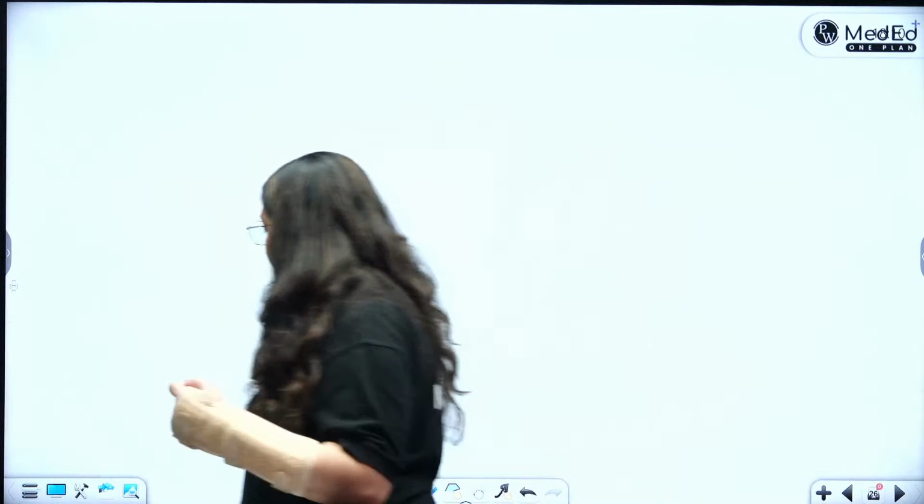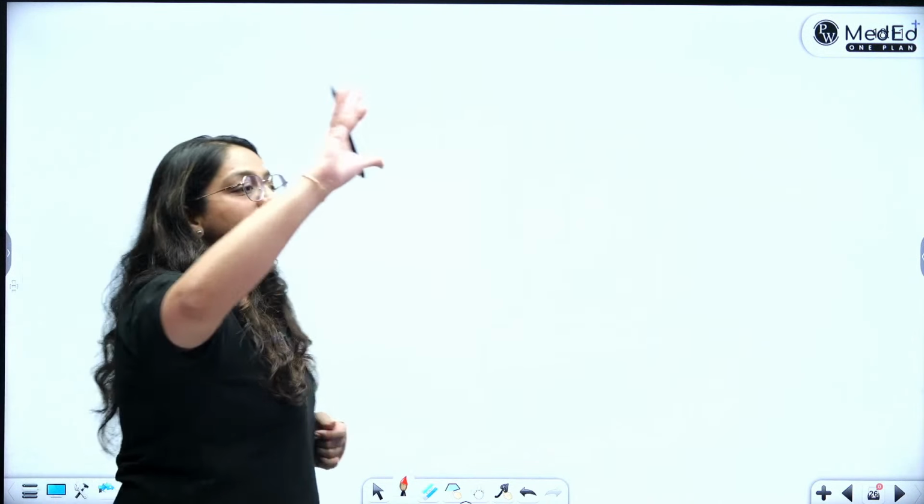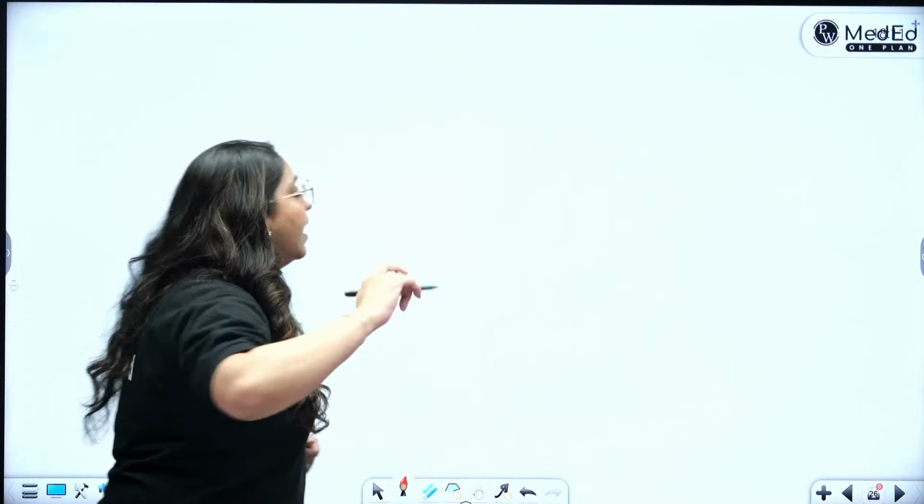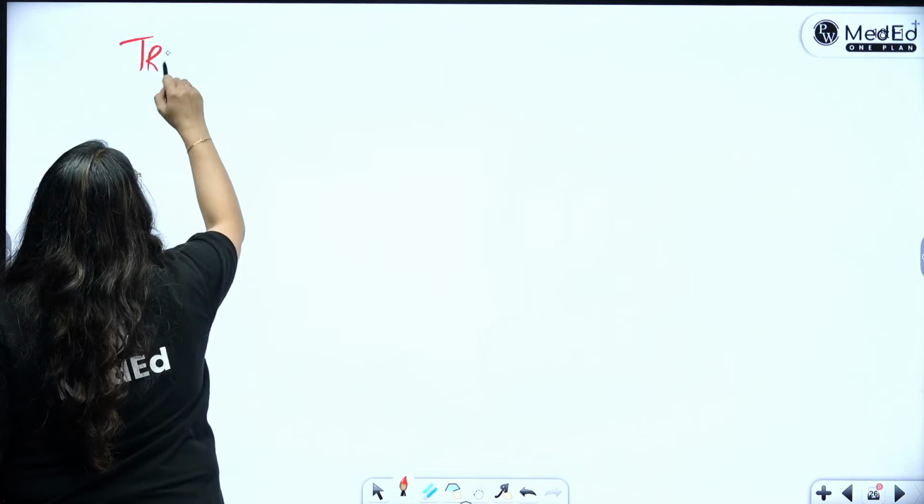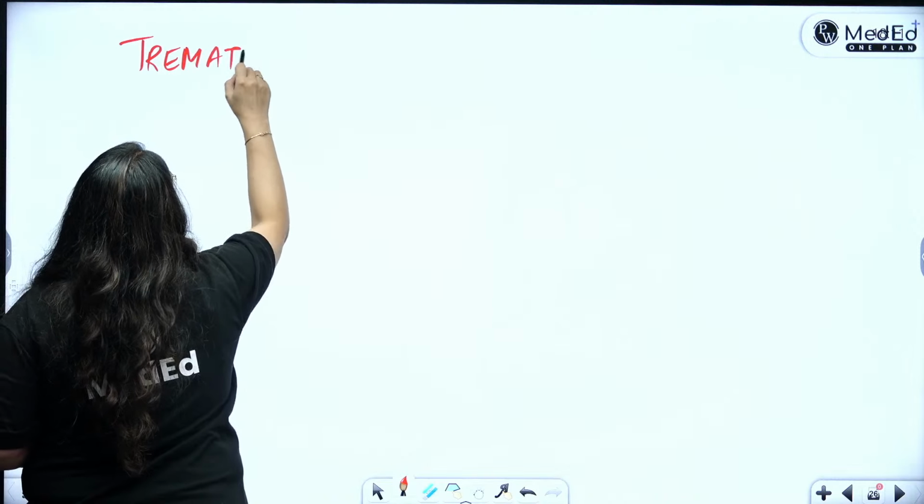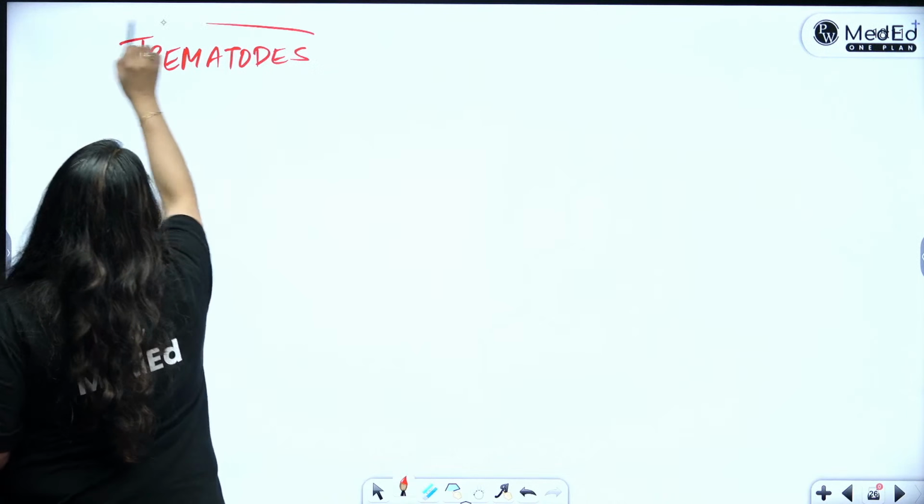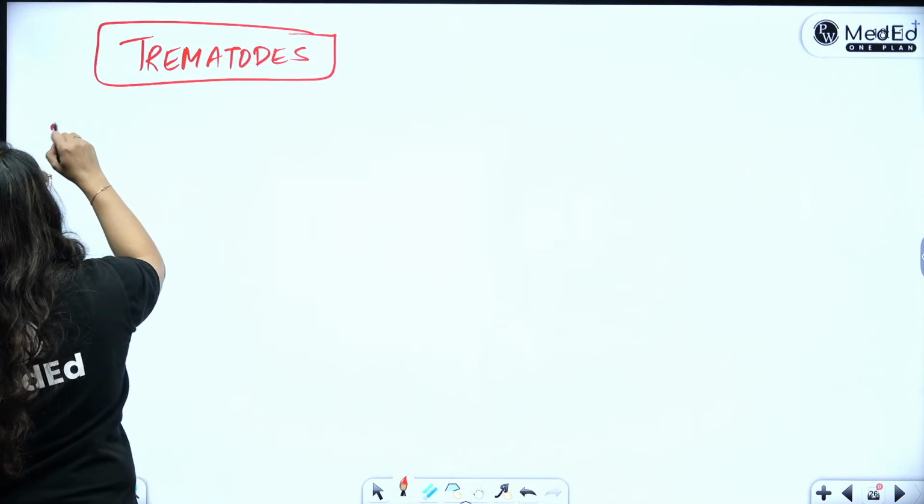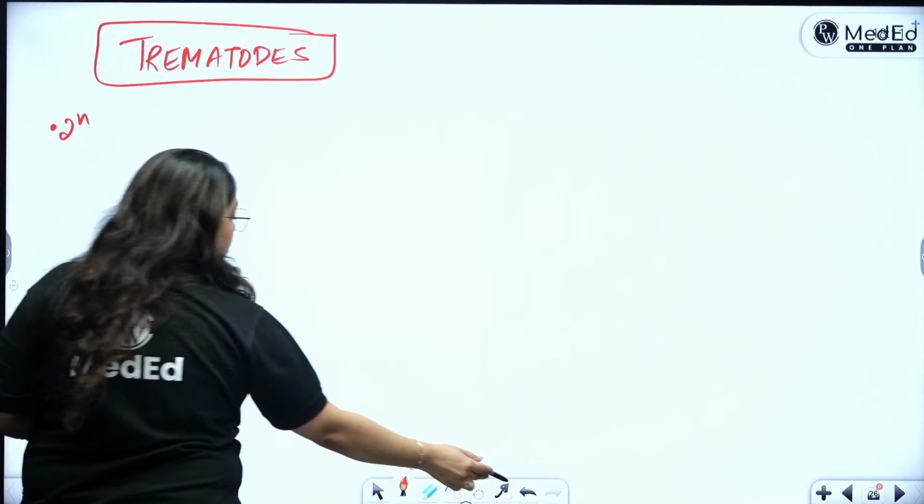Now, just to remember everything about trematodes, and the same things you can write for Paragonimus as well. My students will always remember that the trematodes have some particular rules. So all trematodes are going to have two intermediate hosts.